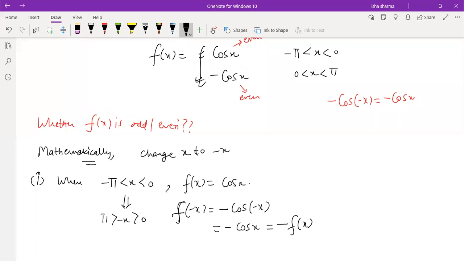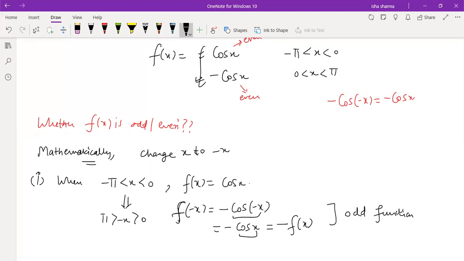But when I want to compute f of minus x, I'll use the lower definition, because minus x will lie from 0 to pi. So for computing f of minus x, I use minus of cos of minus x. Now I know cos of minus x is the same as cos x, so the negative retains, so this is minus times f of x. So this gives you that this is an odd function, right?